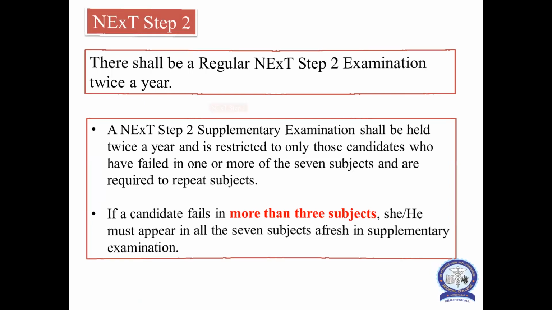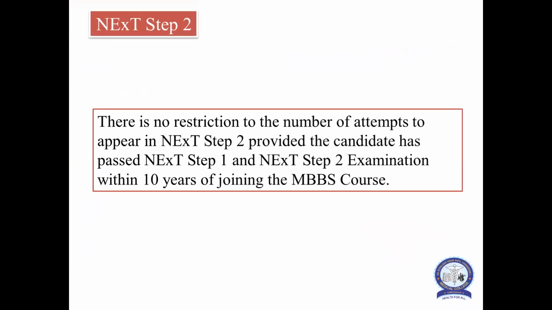And remember that next step 2 exam will be conducted twice in a year. Here also, like step 1, there is no restriction on the number of attempts to appear in next step 2, provided the candidate has passed next step 1 and next step 2 examination within 10 years of joining the M.B.B.S course. This is a very important thing that every student who is taking admission in the M.B.B.S should know that he has to complete the course of the M.B.B.S within 10 years, including next step 1 and step 2.